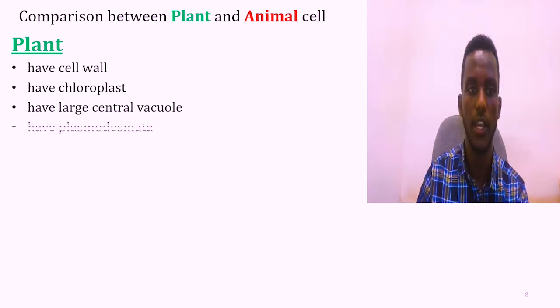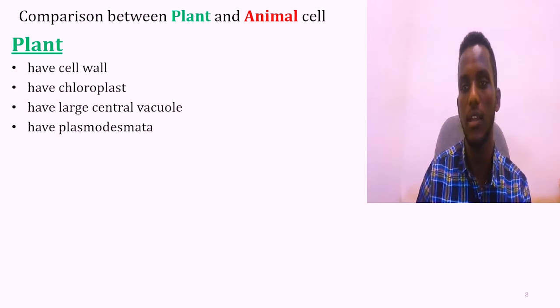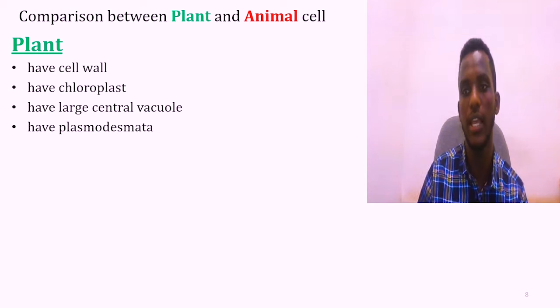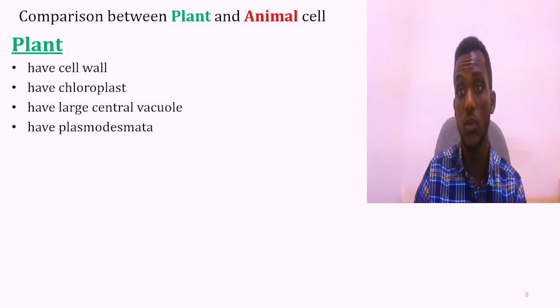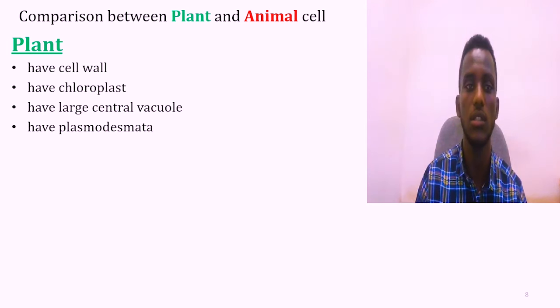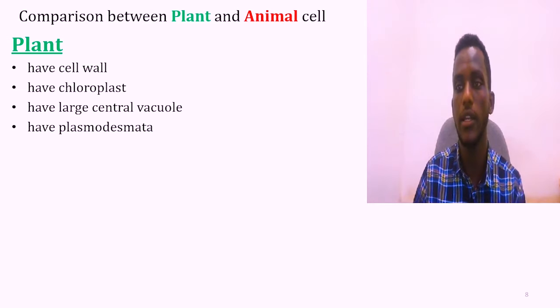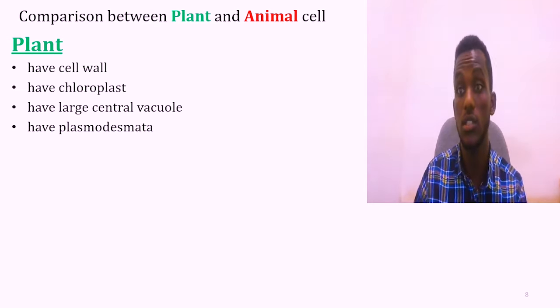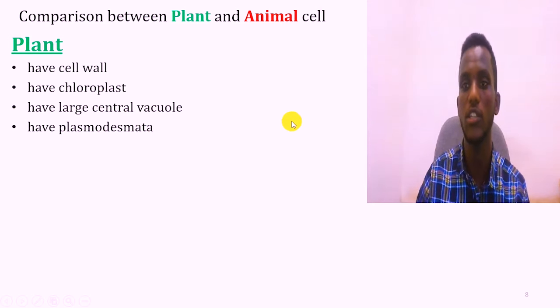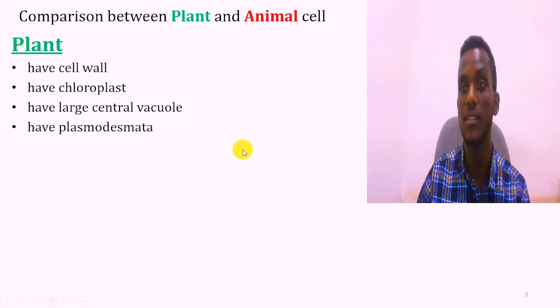And the other one, they also consist of plasmodesmata. This plasmodesmata is a microscopic channel that transfers across the cell wall, which is important for cell communication or transport. So it is a microscopic tube or channel that allows one cell to communicate with a neighboring cell. It is an organ used for cell communication, so this is only found in plants.